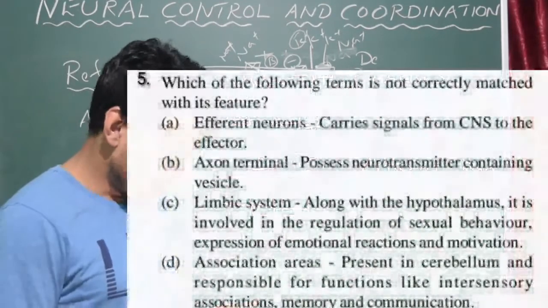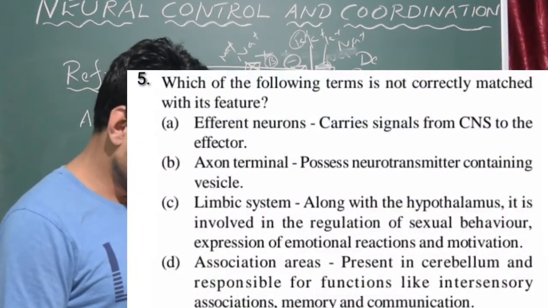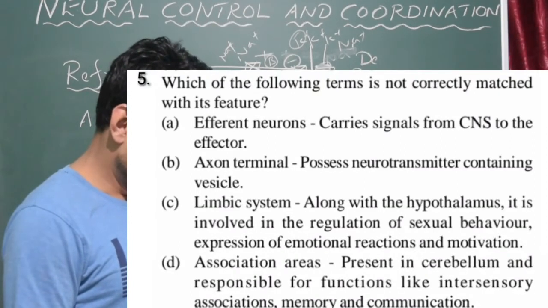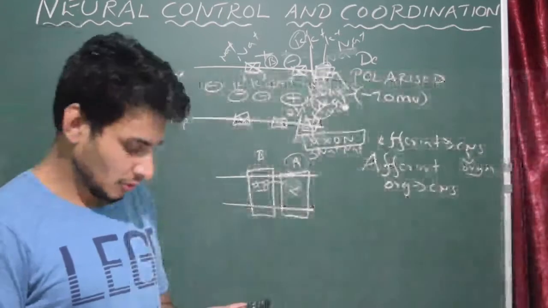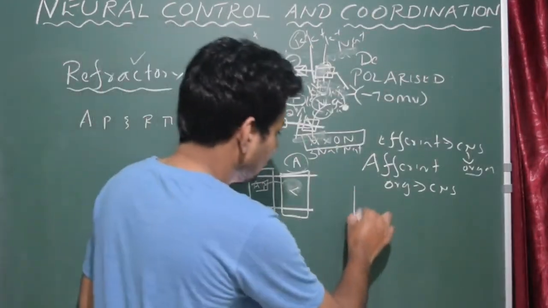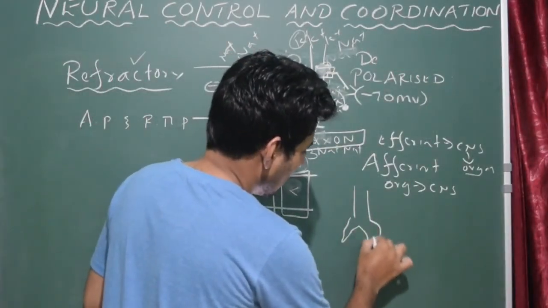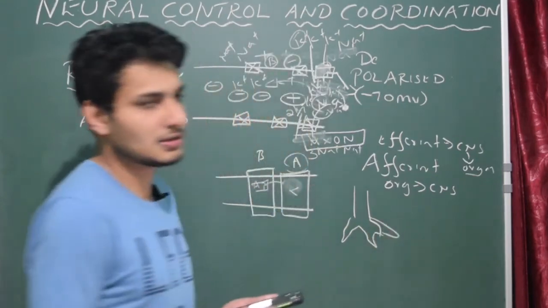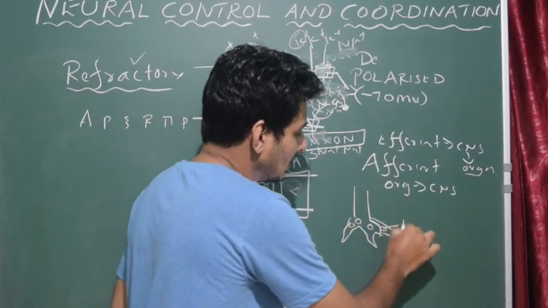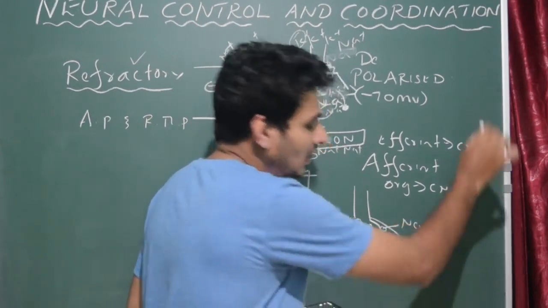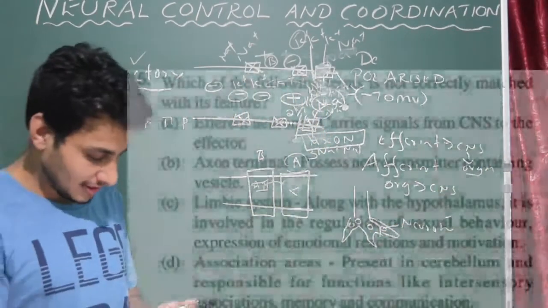So fine. Axon terminal possesses neurotransmitter containing vesicles. Yes, obviously correct. If you just draw the axon terminal, it contains a synaptic knob which normally contains synaptic vesicles containing a chemical called neurotransmitter. Simple. Okay, so that is also correct.